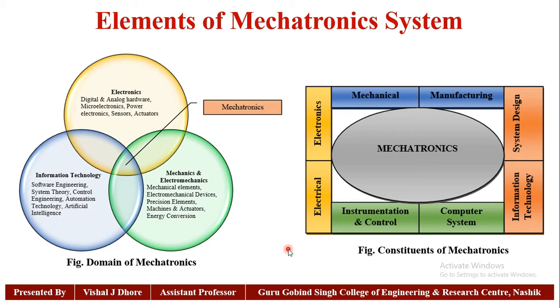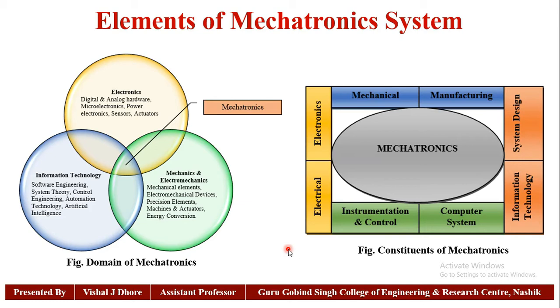The electrical components are the field windings and rotor windings for power transmission, and the electronic components include sensors such as optical encoders and controllers to control the circuit elements. So this is one example of a mechatronic system.